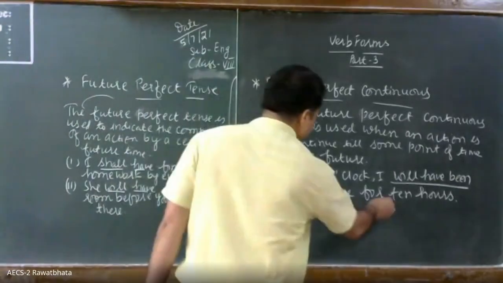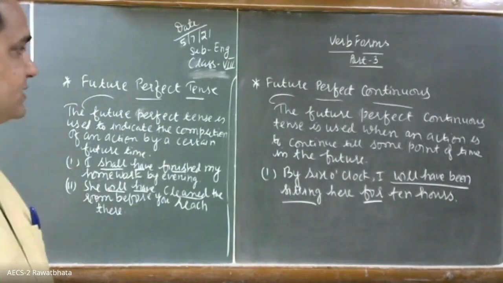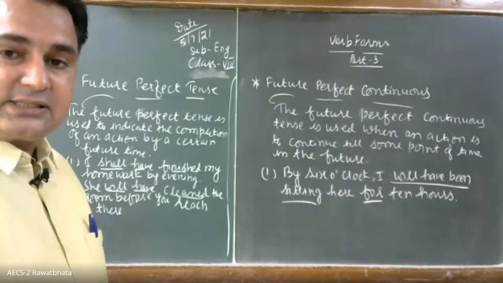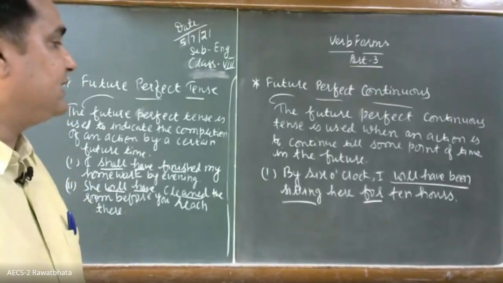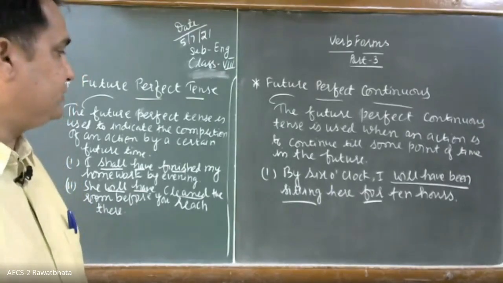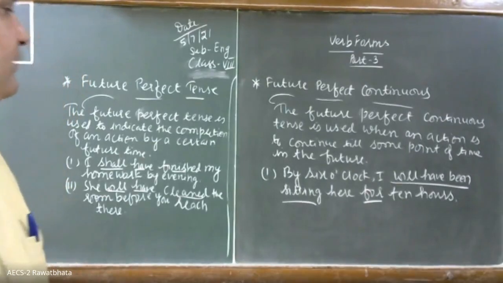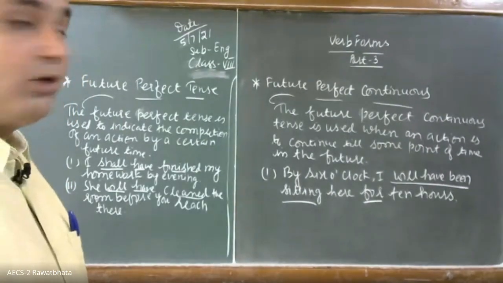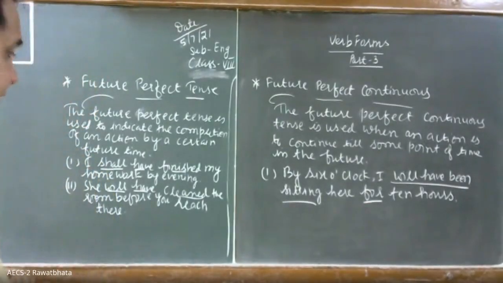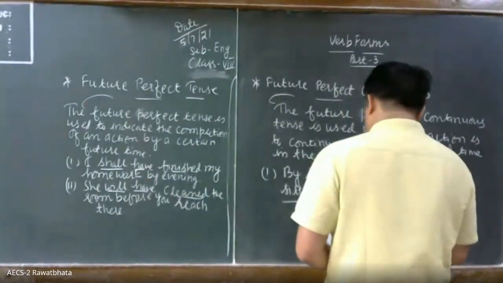And what is the other thing? That is for or since. The use of for or since. That remains there in perfect continuous tense. For, as we have already discussed, is used for a period of time. As 10 hours. 10 hours is what? It is a period of time. And point of time. Okay. For example, if it would have been given a point of time, then since is used. Okay, you write the next example. We joined this office in the month of March.